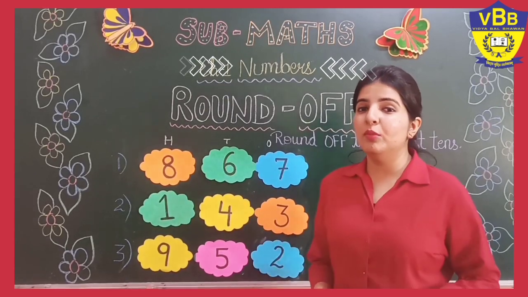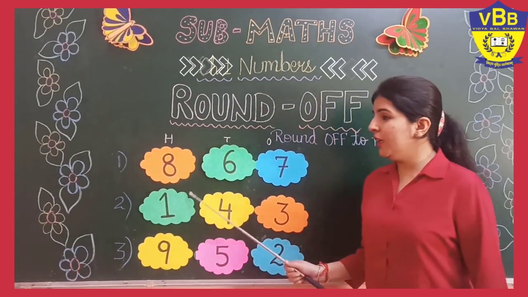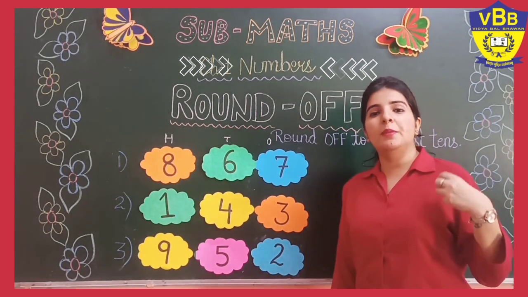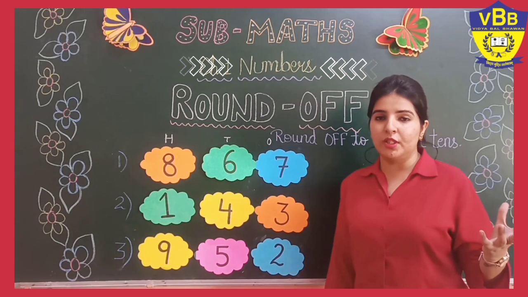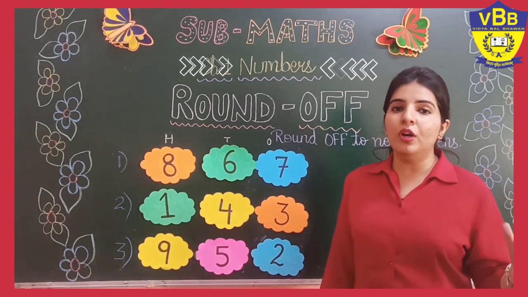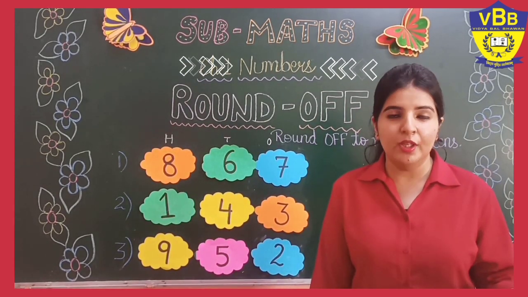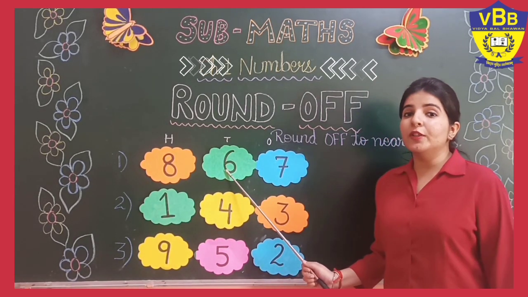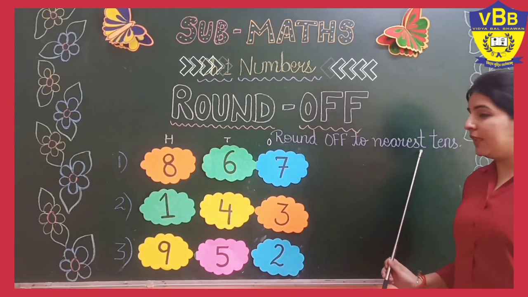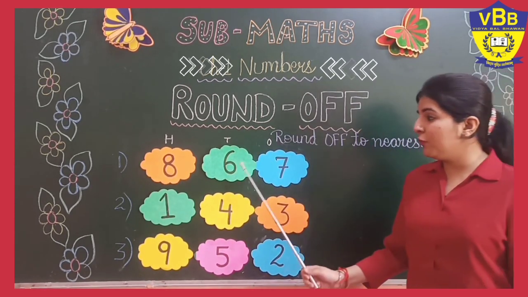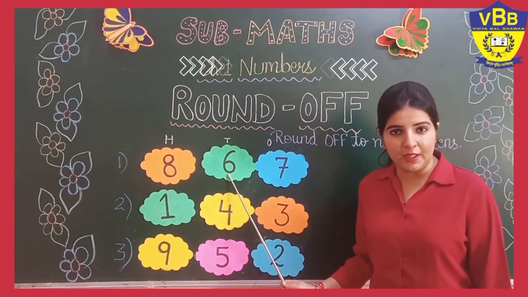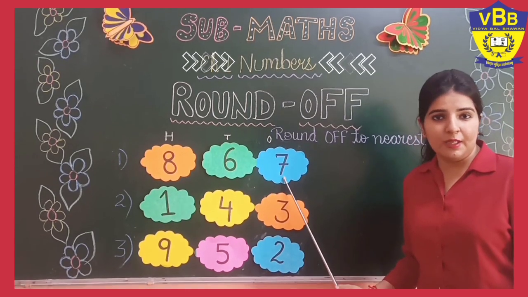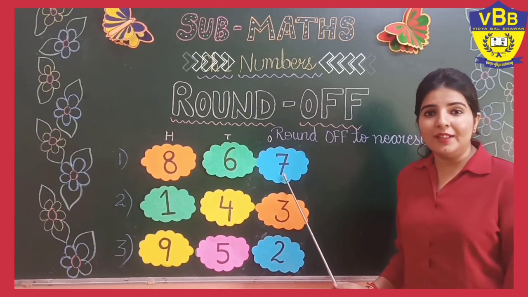Now let's take some more examples. Okay, so here I have a 3-digit number. May it be a 3-digit number, a 2-digit number or a 4-digit number, the concept for all is exactly the same. You just have to focus on the tens place. Why? Because we have to round it off to the nearest tens. So we have to find our tens place number, and then we have to look at the very next number, that is the ones place.